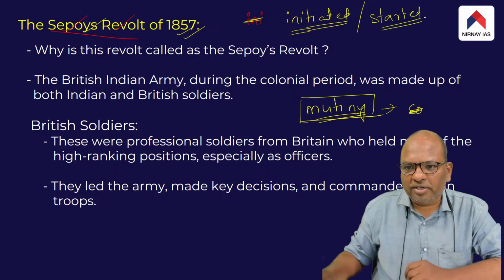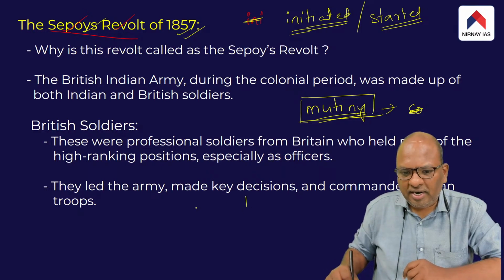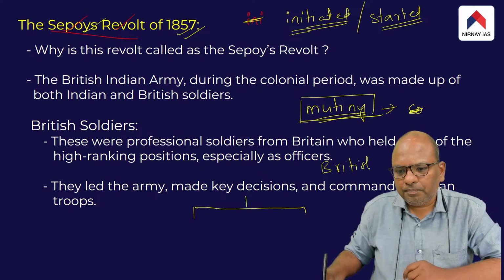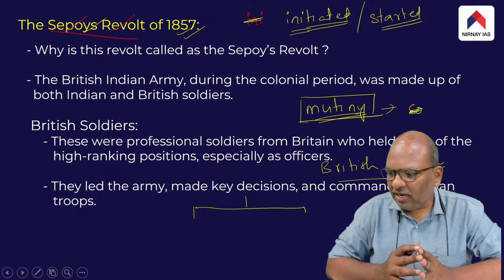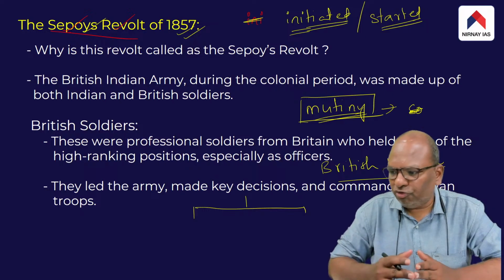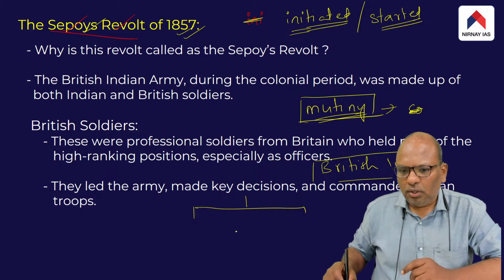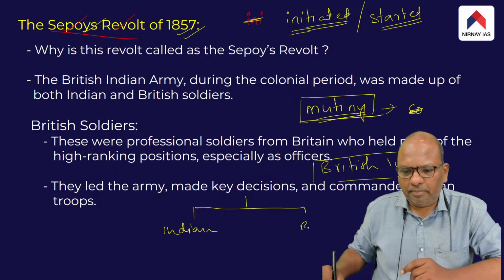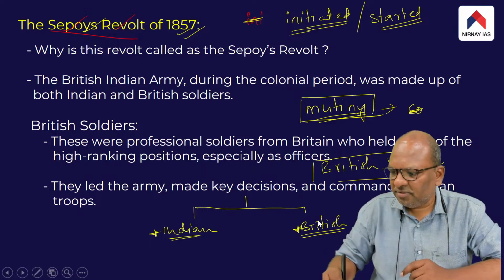But who are sepoys? Basically, the British during their times maintained a large armed force in India, called the British Indian Army. The British Indian Army comprised both Indian soldiers as well as British soldiers.